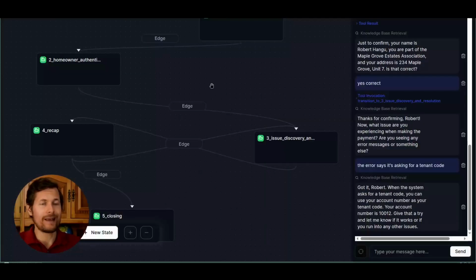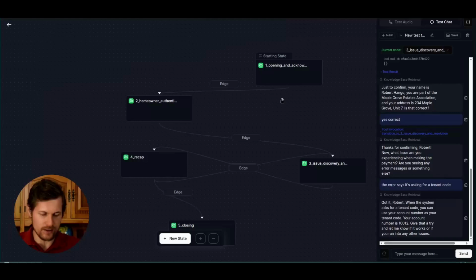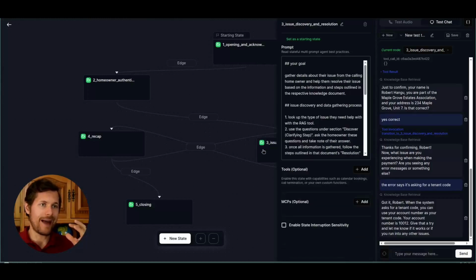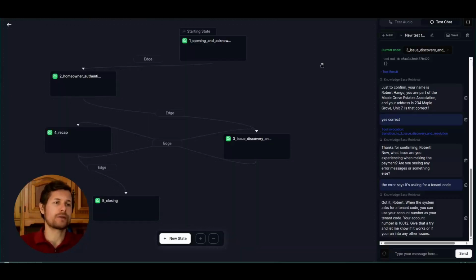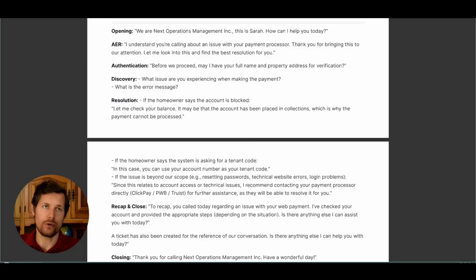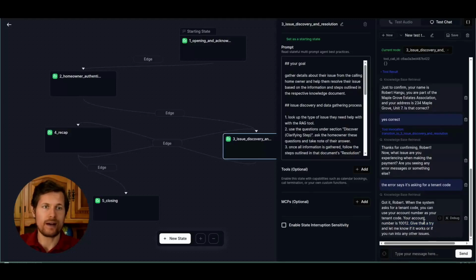Important thing here, we can see that we can expand the scope of this diagram slightly, let's say, inside of each step, depending on the RAG data. So if I have the broad step that is called issue discovery and resolution, it means that it looks up the steps in the database, and while it is in this state, it will follow the protocol that is over there. This is very important. Now it asks me if it works, and I will say, yes, it works.